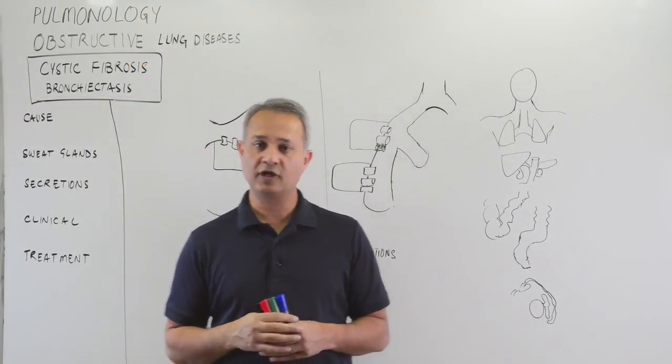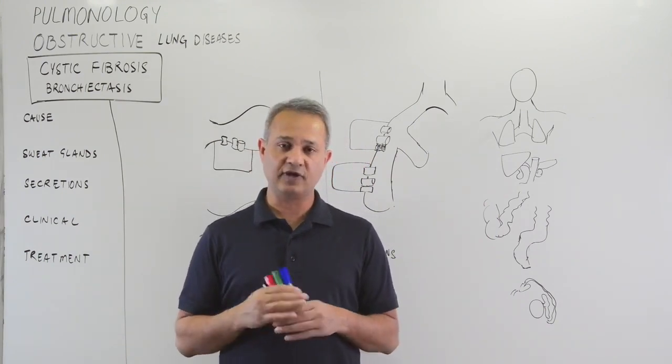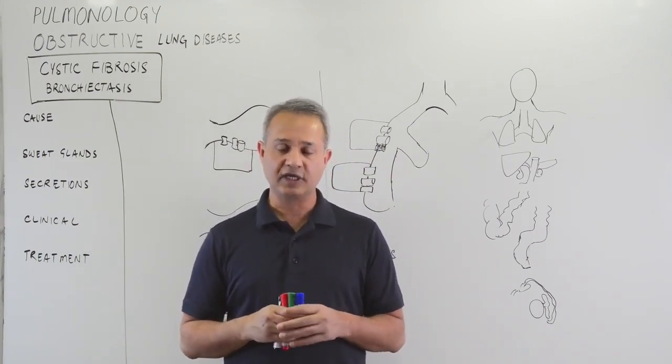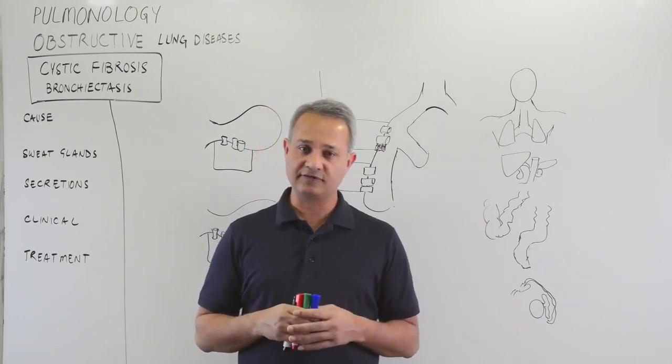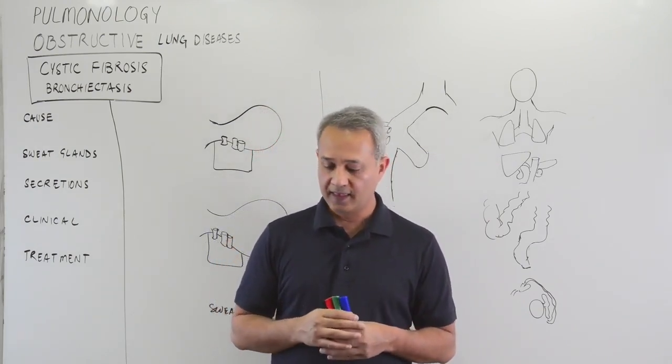Guys, this is Mubin. We are talking about the pulmonology pathology. We just did a disease called bronchiectasis, and one of the reasons in there is cystic fibrosis. It is important for us to understand what cystic fibrosis is. So this lecture is about cystic fibrosis.